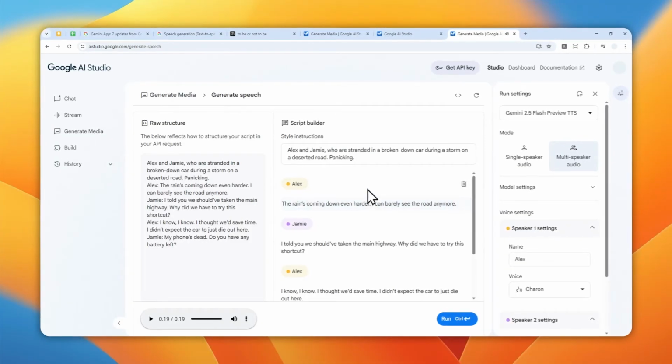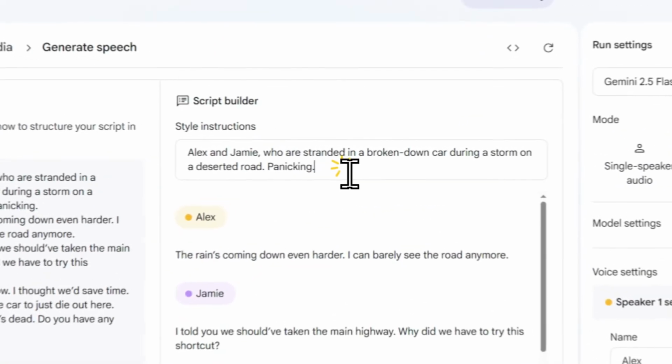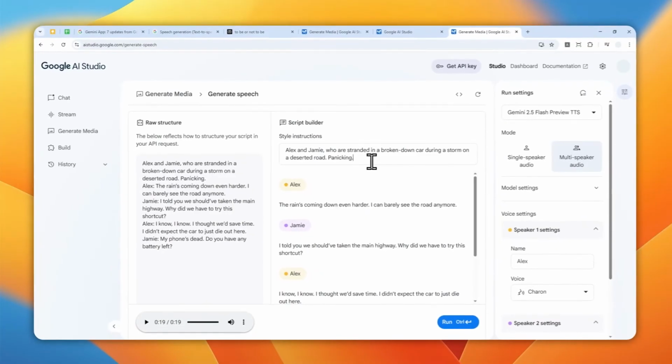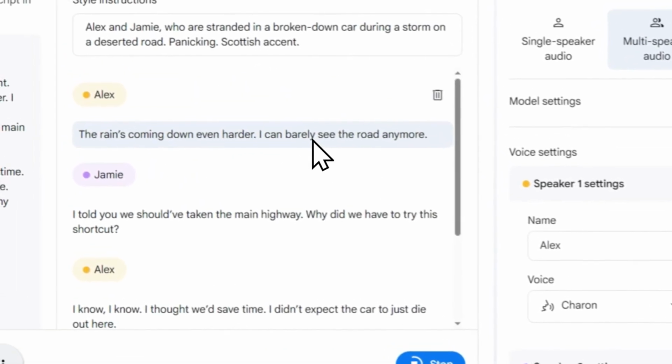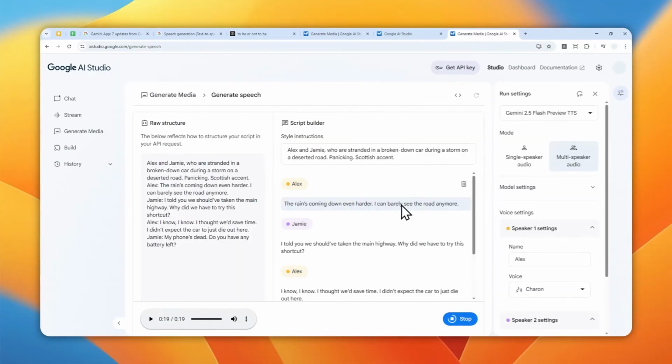All right, that's really amazing. Now, there's another thing that you can do. You can actually change the accent of the people. So I'm going to switch to Scottish accent. And I'm going to run the generation again. And you'll see that these people are going to be using the Scottish accent, and there are so many other accents you can use, but this is just one example.